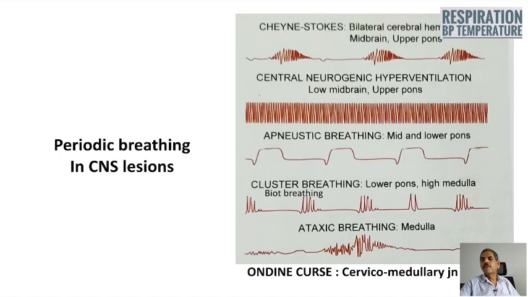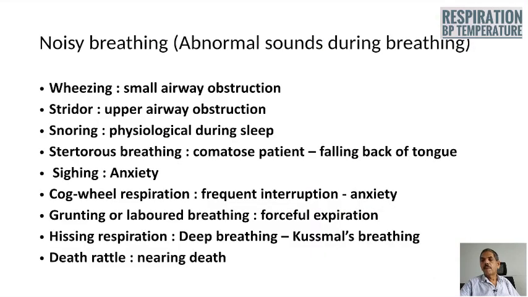Cluster breathing is in the lower pons and higher medulla, and that is known to produce Biot's respiration. For apneustic breathing, the lesion is in the mid and lower pons. For central neurogenic hyperventilation, the lesion usually is in the lower midbrain and upper pons. Next is Cheyne-Stokes respiration. The cause may be in the cerebral hemisphere, midbrain or upper pons.